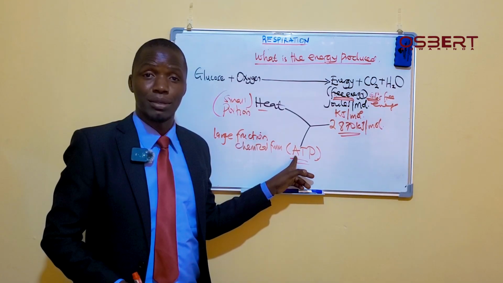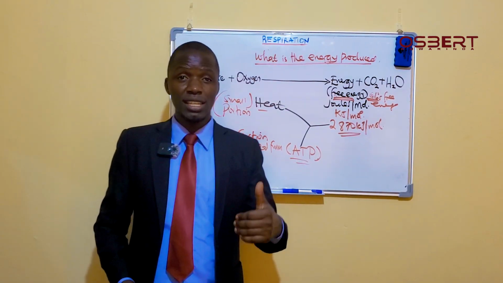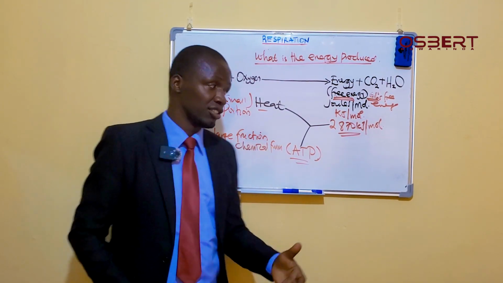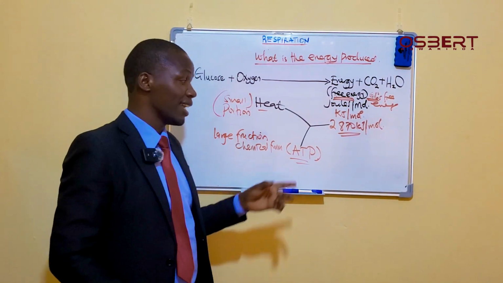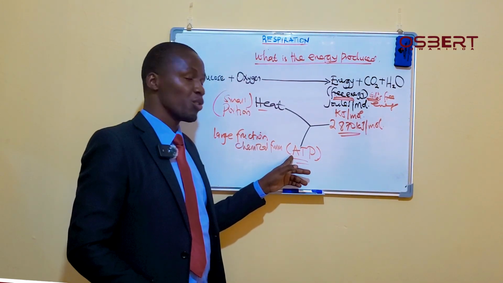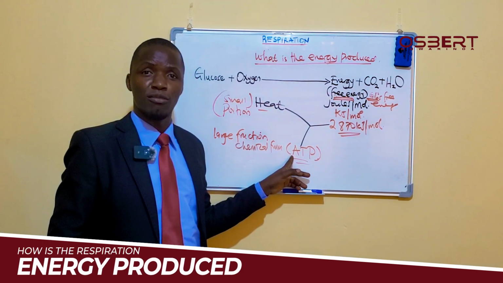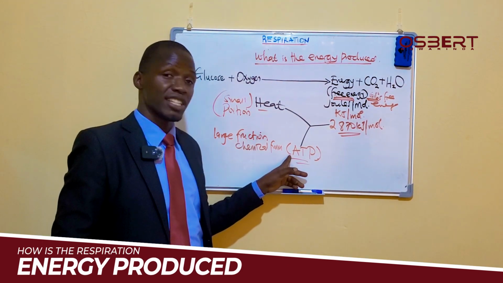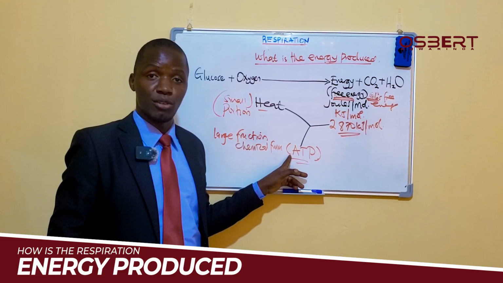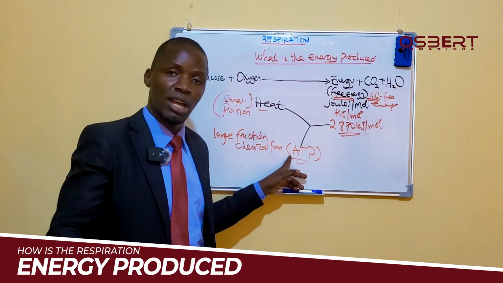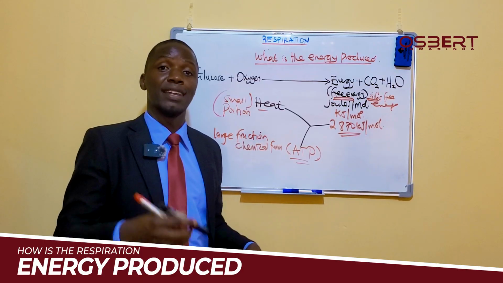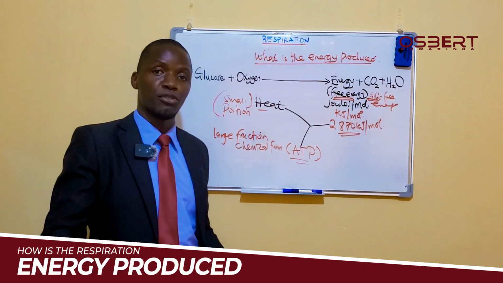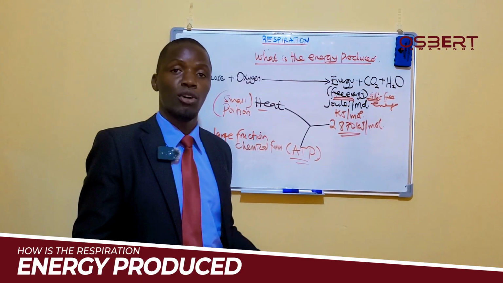So the energy that was supposed to be there freely is kept within this chemical form which is called ATP, such that in case the time reaches and the energy becomes less in the body, this molecule which had kept the energy in its bonds as it was being formed will now be broken down. And once it is broken down, the energy which was in its bonds will be released, and then it will again be utilized for different chemical reactions.